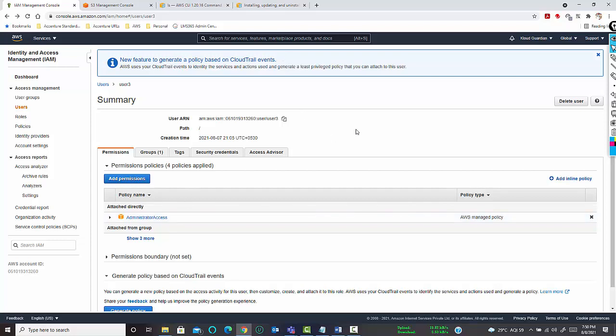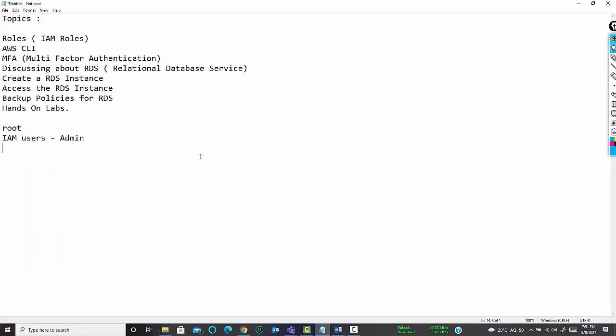Now as per recommendation, since the admin and the root user can have access to all resources and all instances, it's not mandatory but definitely recommended to put a second level of security for these admin users or the root users. Now how can the second level of security be put? The second level of security can be put with a solution known as MFA or multi-factor authentication.